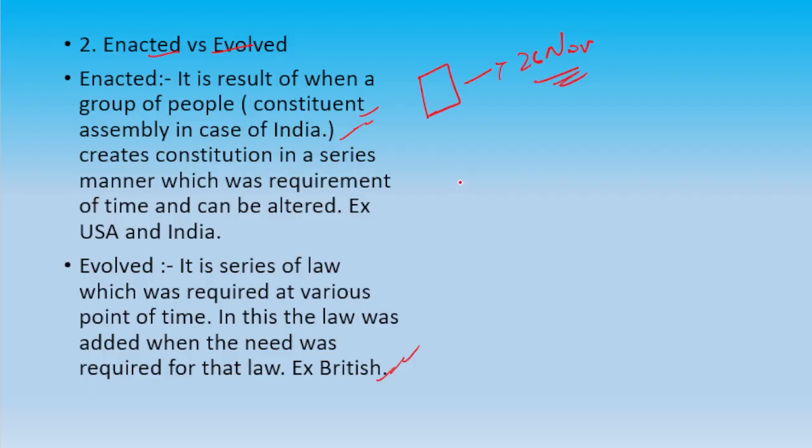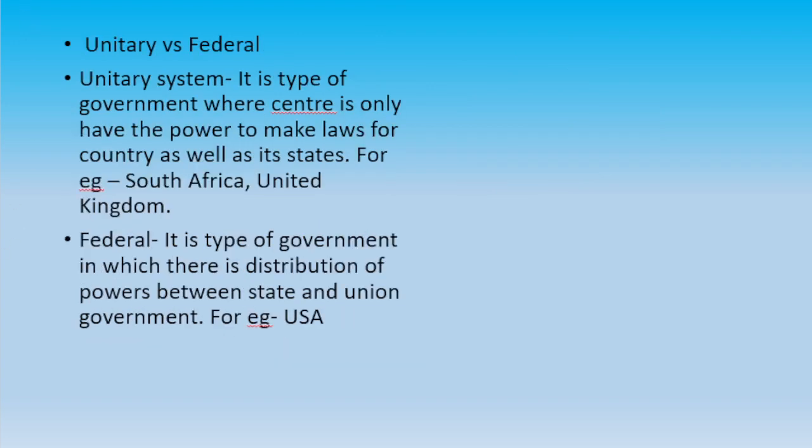For example, in the 1950s, there were some laws required at that point of time, so the British incorporated those laws. If other laws were not required, they simply didn't incorporate them. After some time, if those laws are no longer used, they can simply remove them and new laws can be written. So this is enacted versus evolved, and the most important is unitary versus federal.